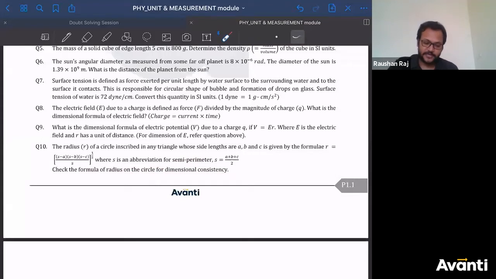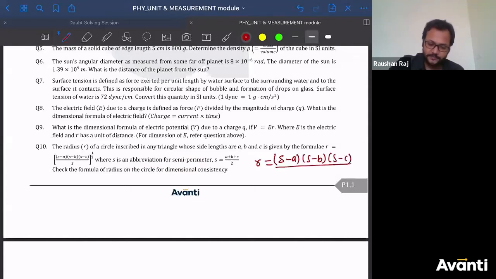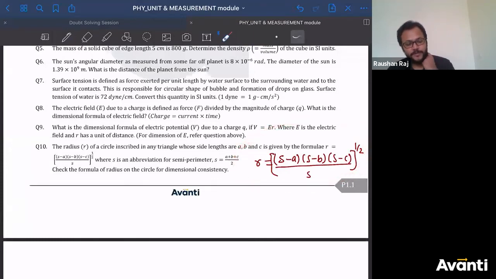So you have to check whether this formula, r is equal to (s minus a) into (s minus b) into (s minus c) divided by s, all to the power half, is dimensionally consistent or not. What is the meaning of dimensionally consistent? It means the left hand side should have the same dimension as the right hand side. So both sides must have the same dimensional formula. All right, let's see.